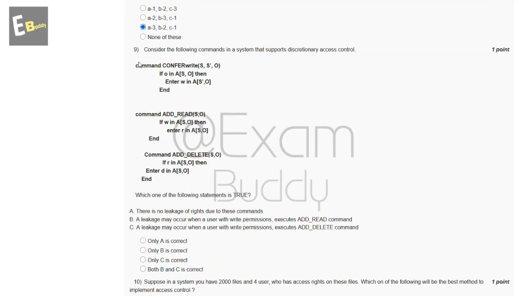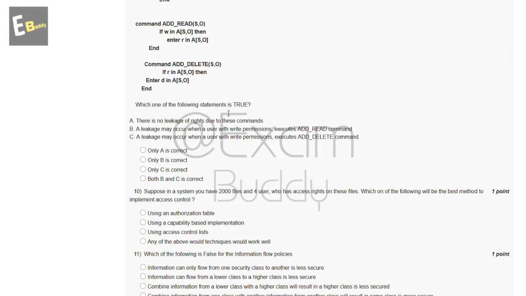Now the ninth question is, consider the following commands in a system that supports discretionary access control. So this is our command, and the question is, which one of the following statements is true? So these are the statements, and these are the options, and the answer of our ninth question is D. Both B and C are correct.